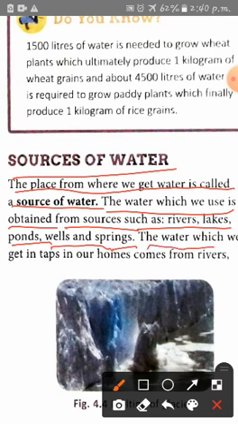The water which we get in taps in our homes comes from rivers, lakes or tube wells. The water of rivers, lakes and ponds contains some suspended impurities, soluble impurities and germs like bacteria.